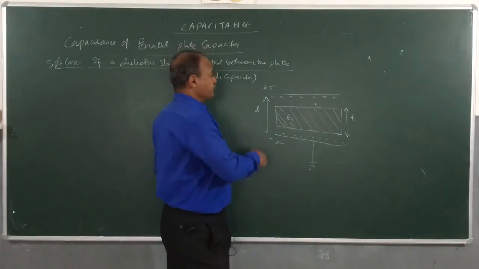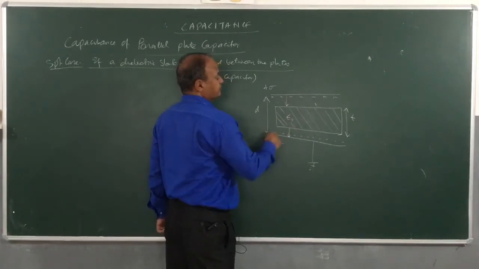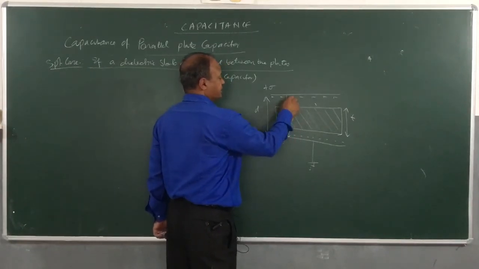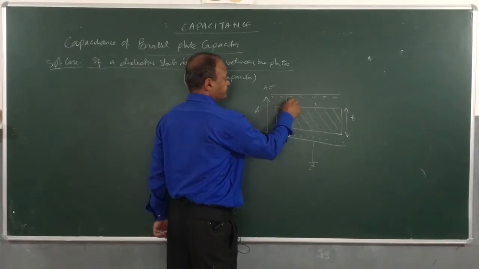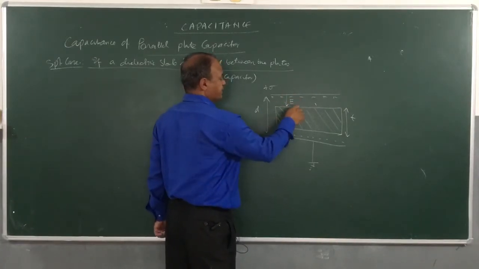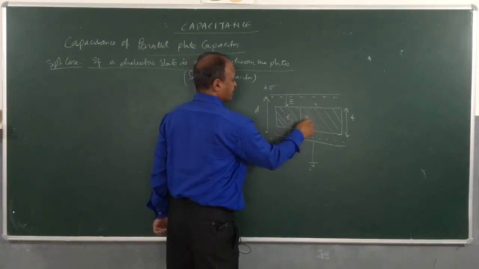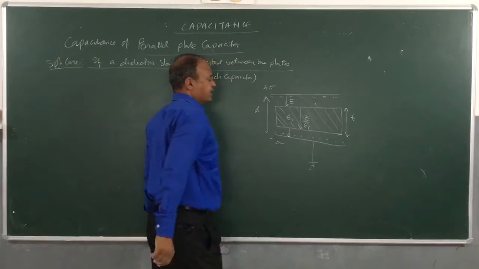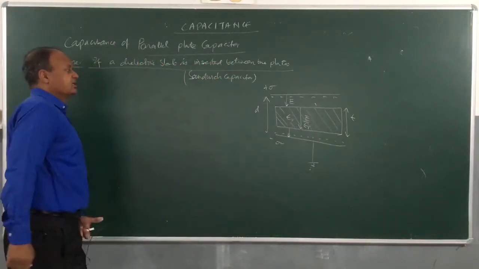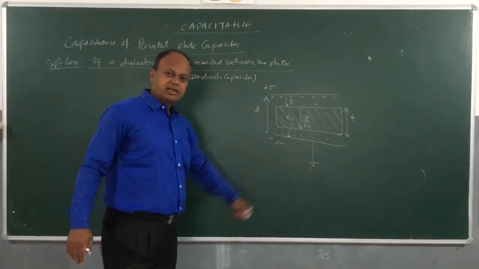Suppose here the electric field is E, which we already calculated earlier. Then the electric field across the dielectric slab here will become E by epsilon R. Keep in mind that the electric field across the dielectric slab will be E by epsilon R.